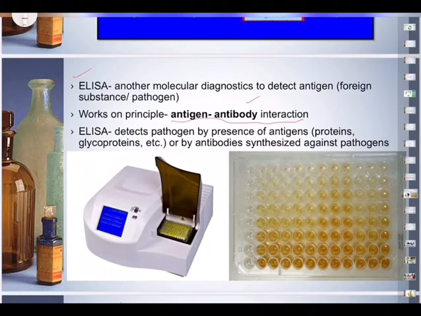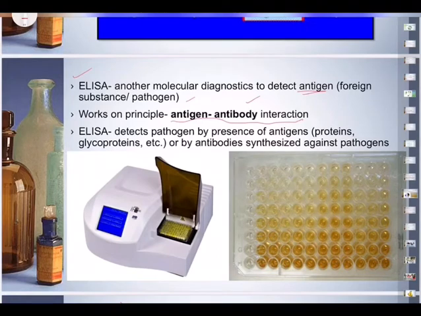So that is where the ELISA is helping. So it's another molecular diagnostic to detect antigen, foreign substance or pathogen. So antigen is foreign substance. It works on the principle of antigen-antibody reaction. ELISA detects pathogen by presence of antigens or by antibodies synthesized against the pathogens.